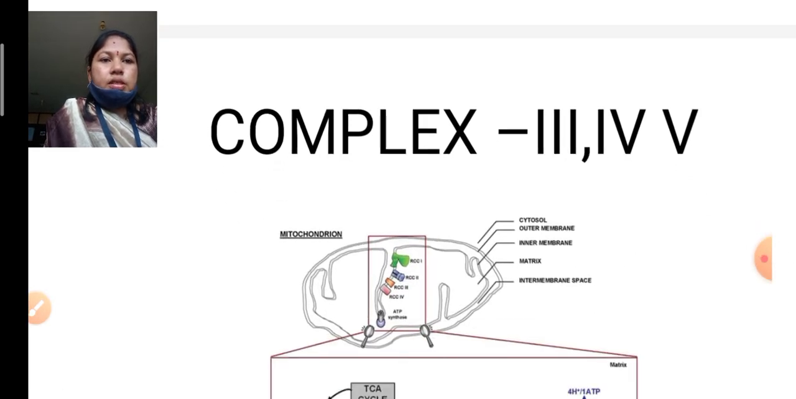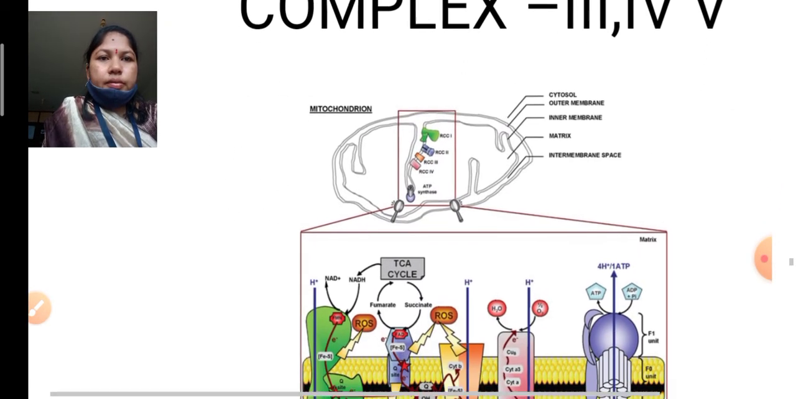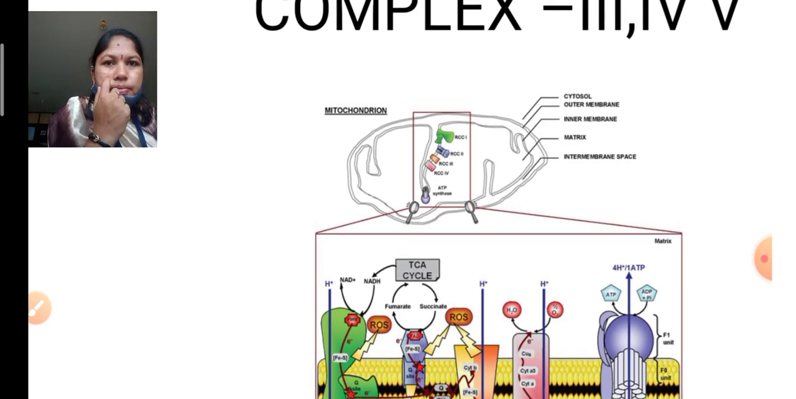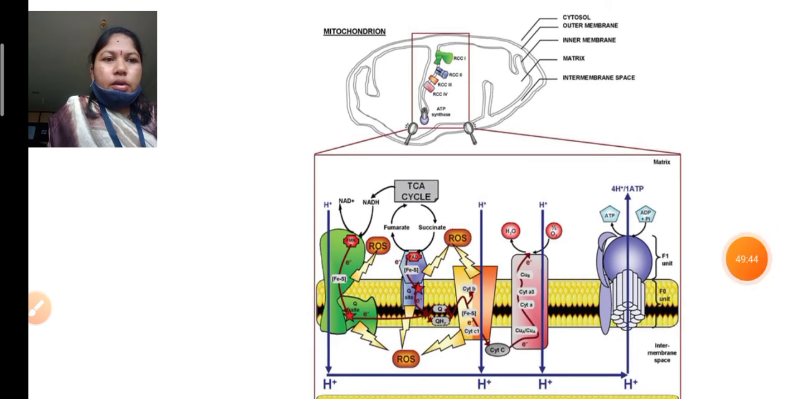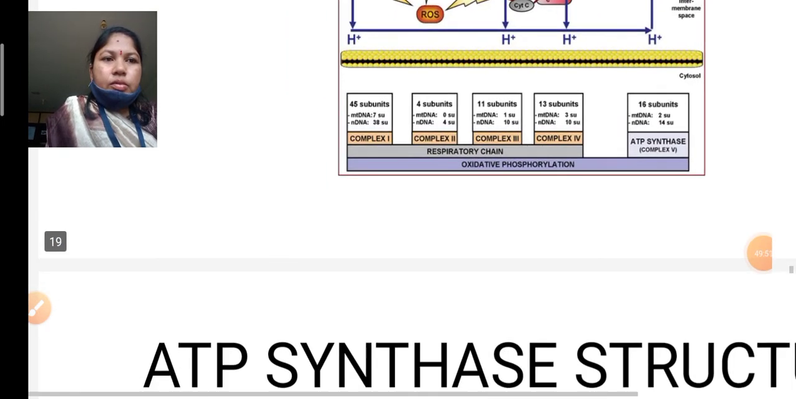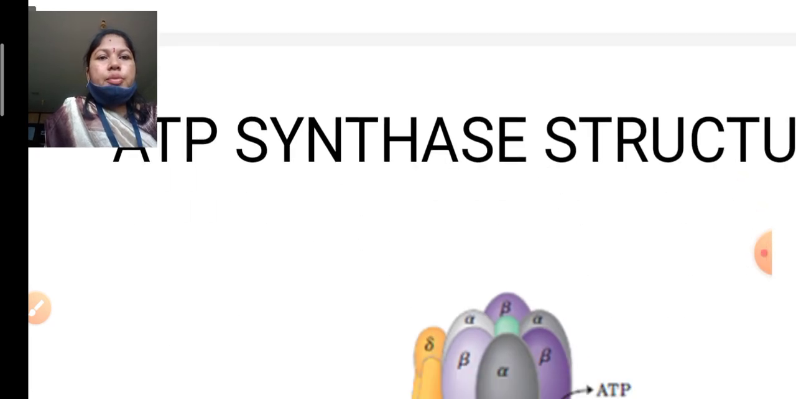Now complex 3 and complex 4. Complex 3 is called cytochrome reductase, complex 4 is called cytochrome oxidase, and the fifth one is ATP synthase. This is the ATP synthase structure.